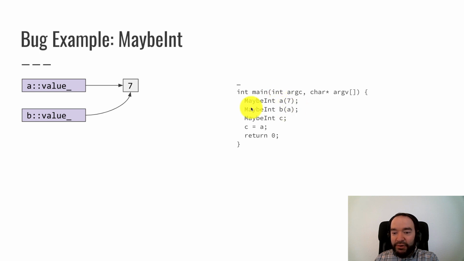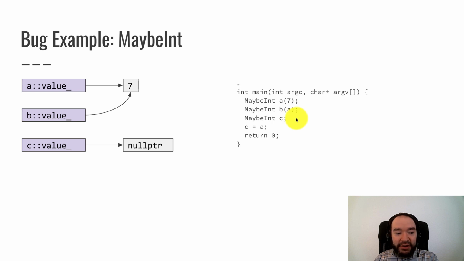So at this moment, after the second line of code is executed, A's value pointer and B's value pointer are both pointing at the same int object. C uses the default constructor to point to a null pointer. So right now on the third line of code, C's value is null. And then C equals A. This is going to make this problem get worse. C's value moves to point to the same object as 7. We haven't crashed or anything yet. That's going to happen next.